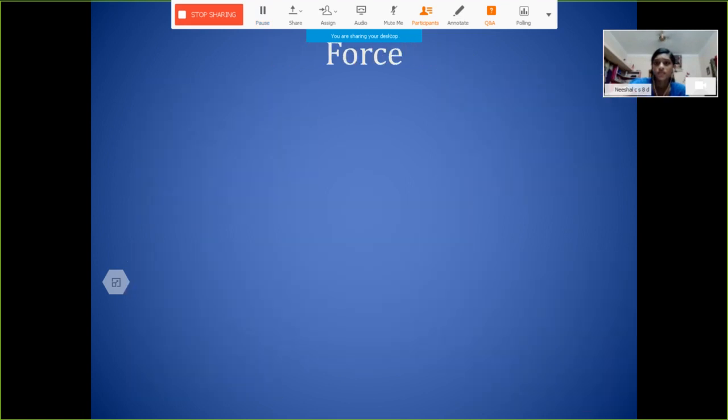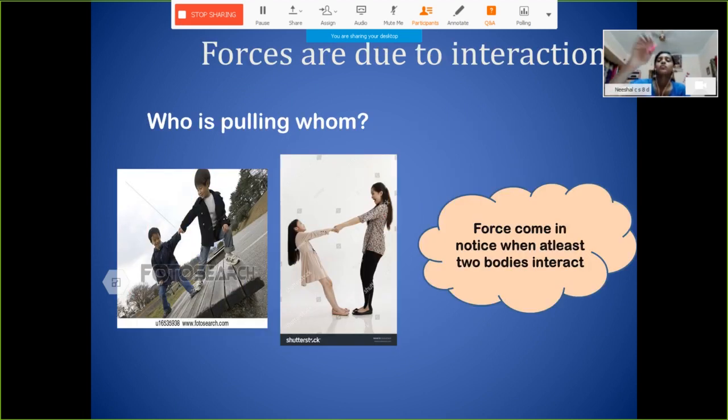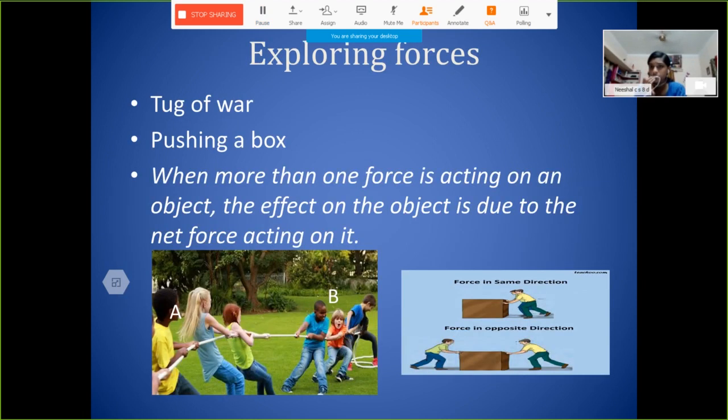So we can define force as a push or a pull, which we already discussed. Then we said that a force comes into play only when two bodies interact. After that we discussed what the effect will be when two or more forces are applied on an object. For that we discussed tug of war and pushing or pulling a box.